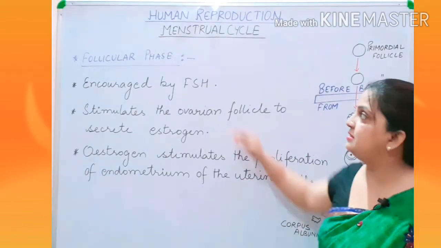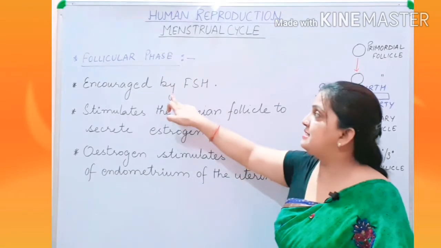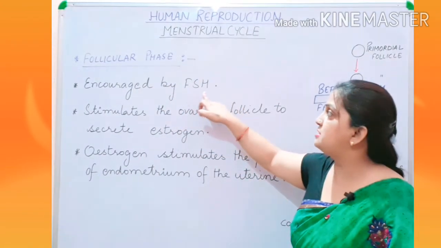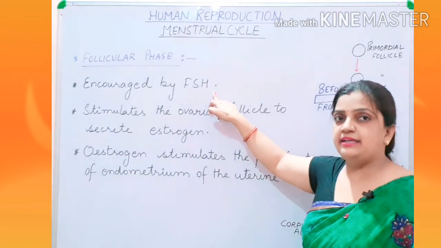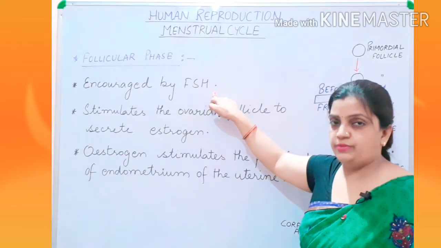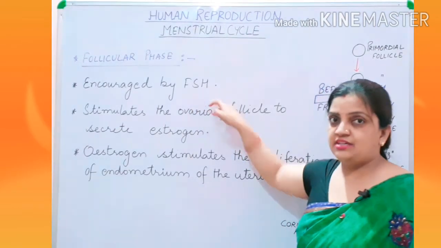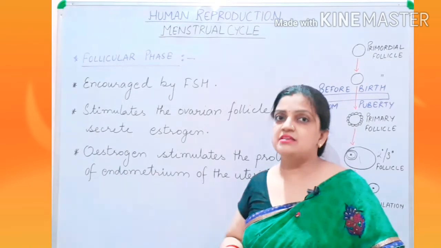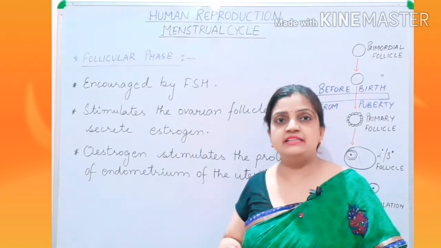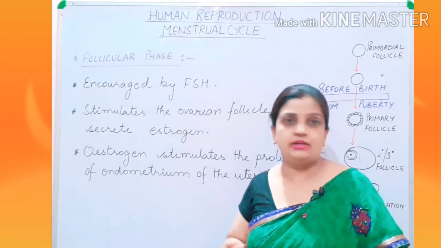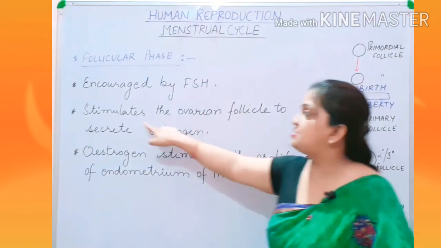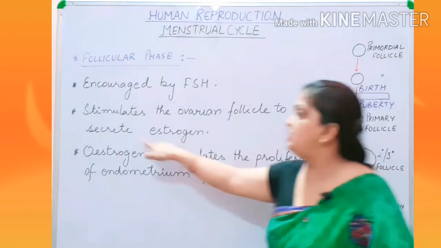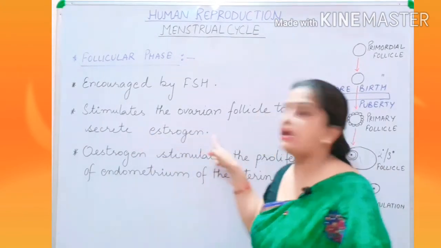Now here, children, this follicular phase is encouraged by FSH. I told you that follicle stimulating hormone is secreted by the anterior pituitary lobe, and this FSH acts on the primary follicles so that the primary follicle can develop into a mature Graafian follicle. So FSH stimulates the ovarian follicles to secrete estrogen.